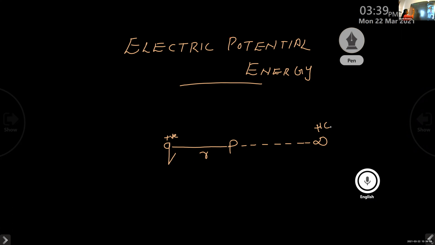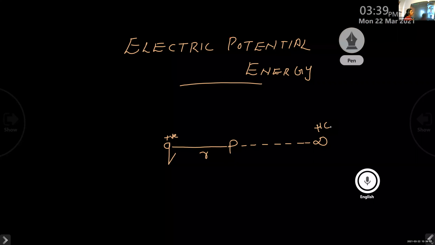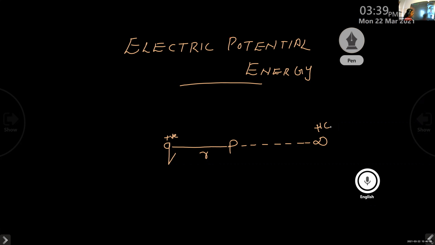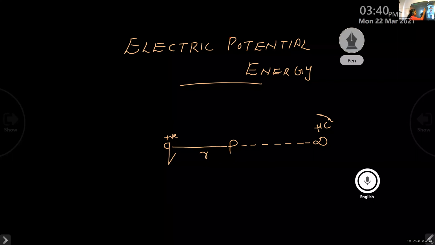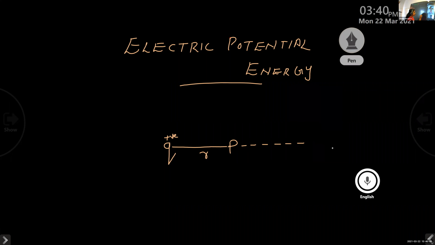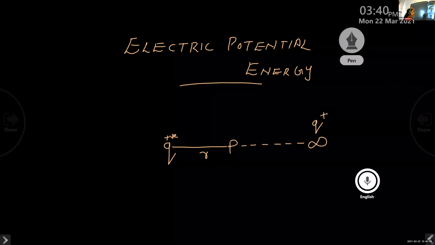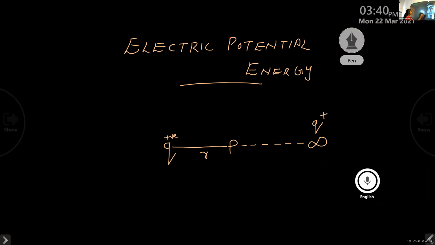Now we are going to define electric potential energy. For this, we replace the unit positive test charge at infinity with another positive charge Q. Instead of the unit positive test charge, I place another charge Q at infinity, and I want to bring this charge Q from infinity to point P. Again I have to do some work.